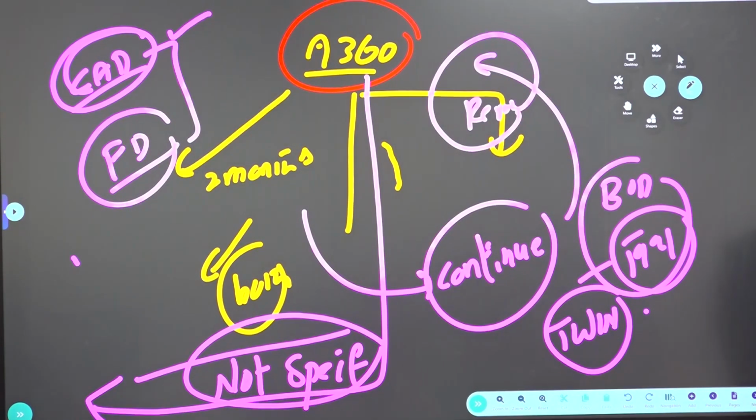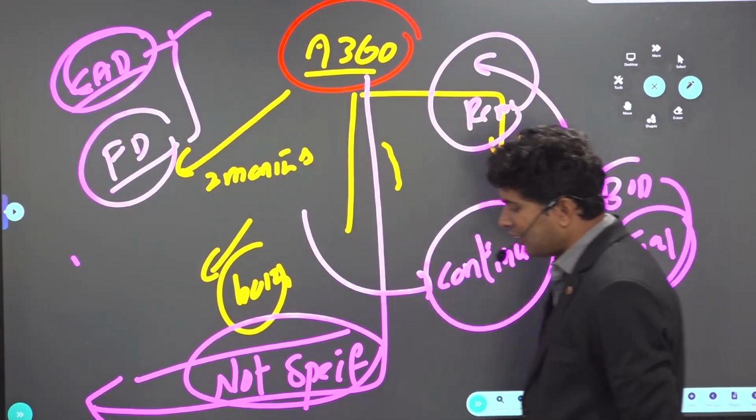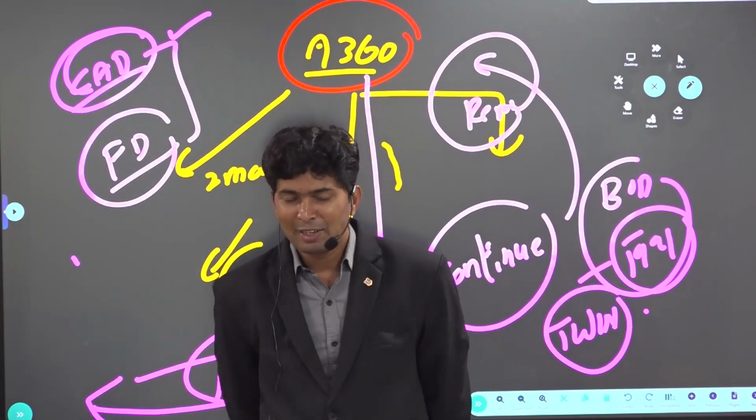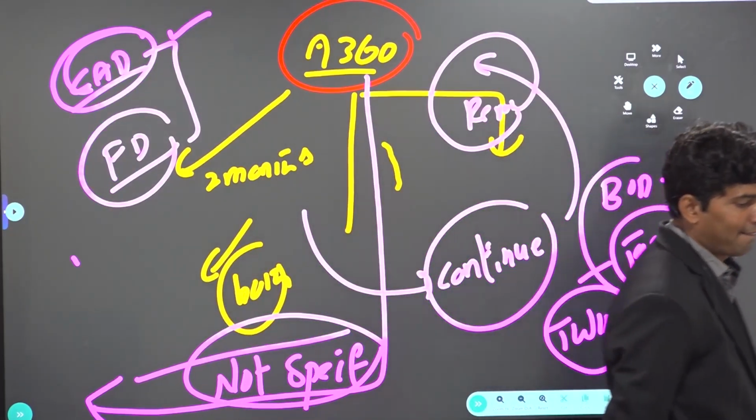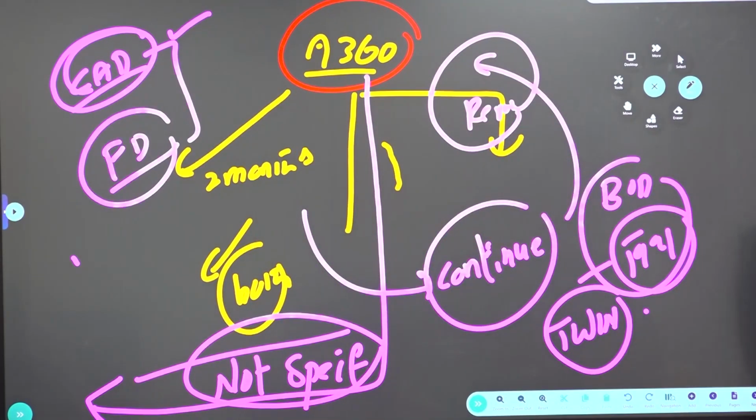Apart from that, if you look at overall, President's rule is not the discretionary decision of the President alone. President's rule or emergency is taken by the President on the advice of the council of ministers, advice of council of ministers only.